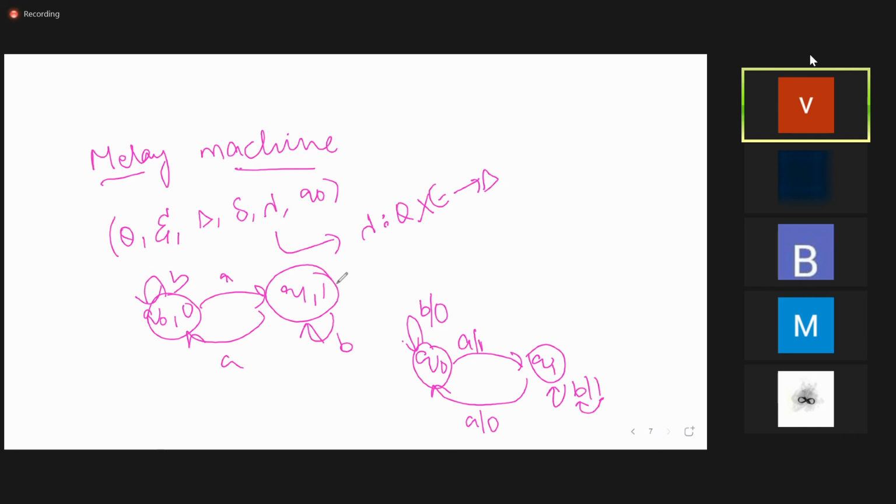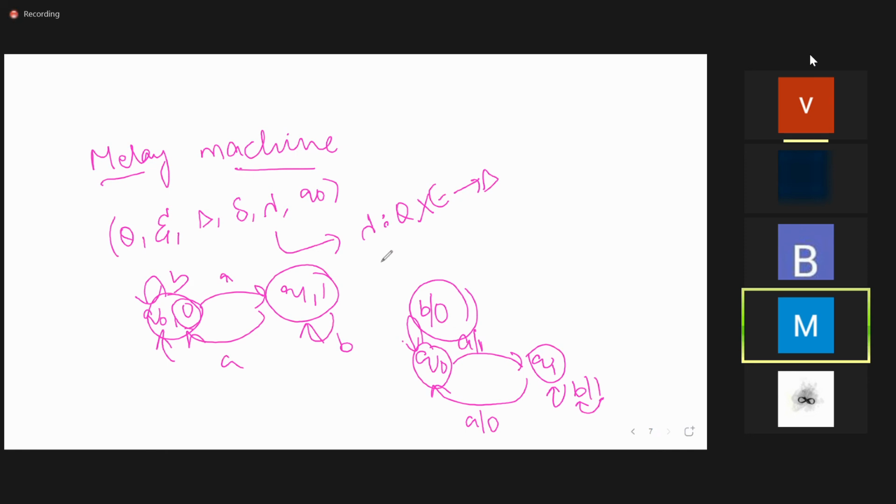Got it, ma'am? Are you following? Got it? Ma'am, can you repeat? Earlier the output symbol is associated with the state. Now the output symbol is associated with the alphabet. That is the only difference between Moore and Mealy machines. Got it? Okay, ma'am.